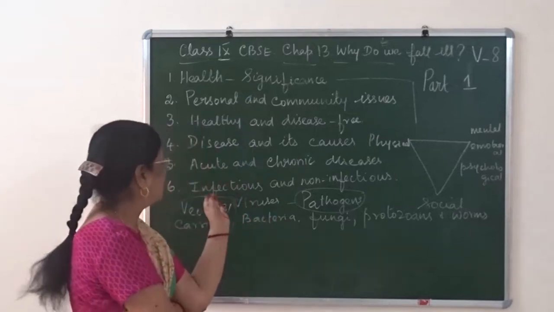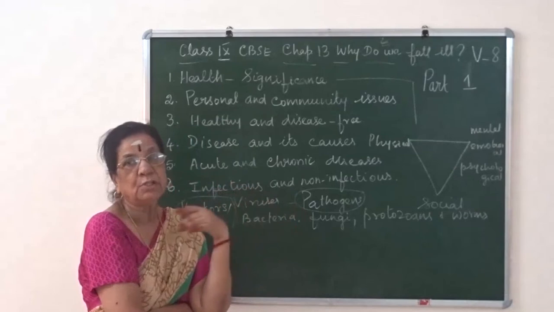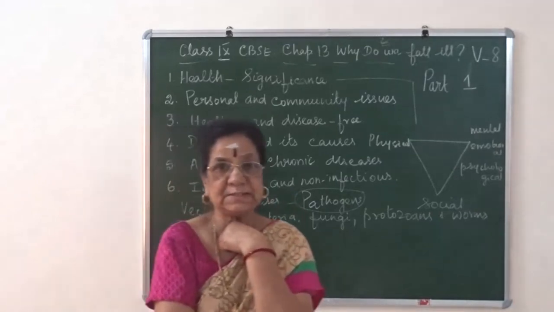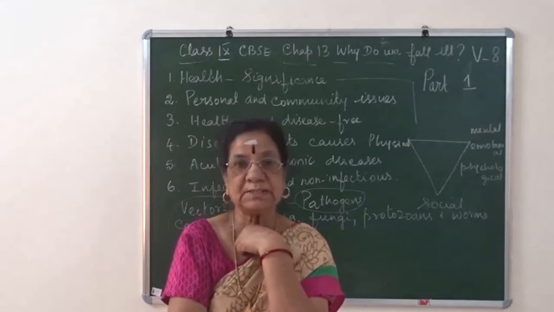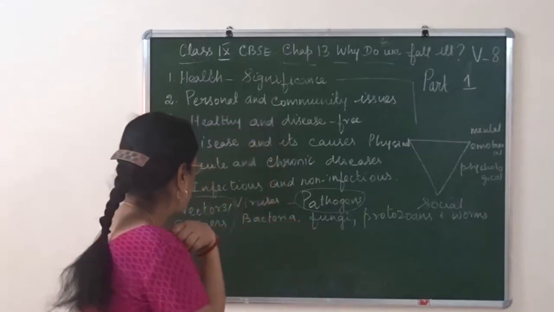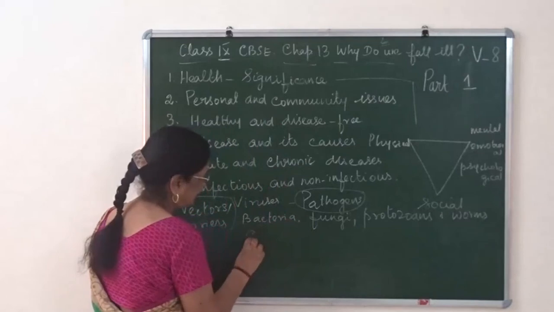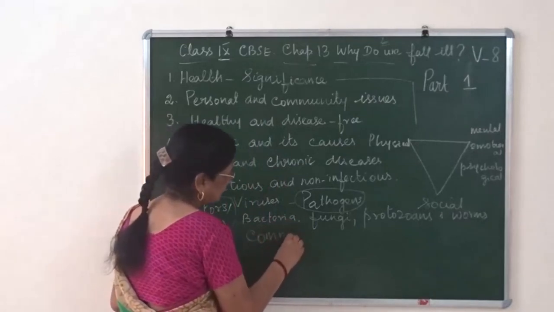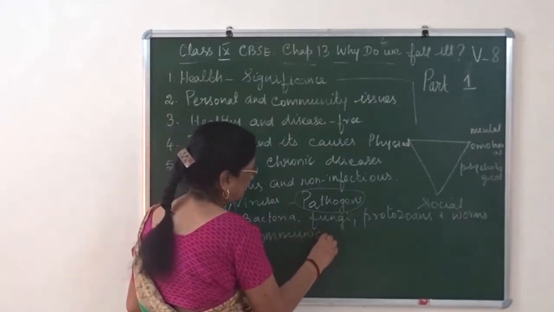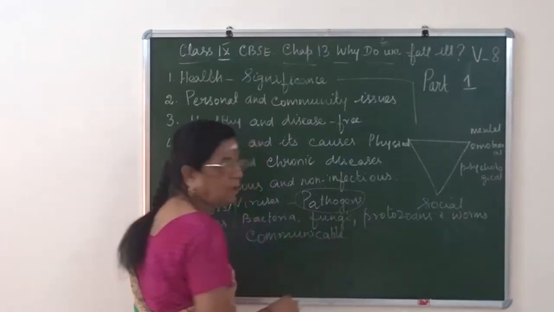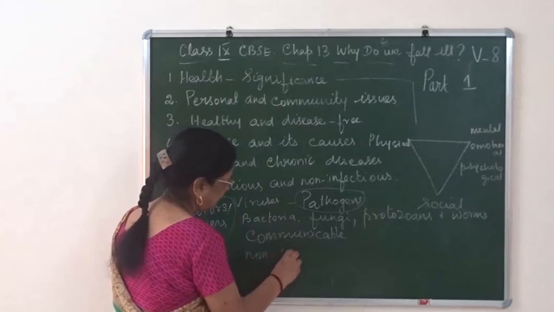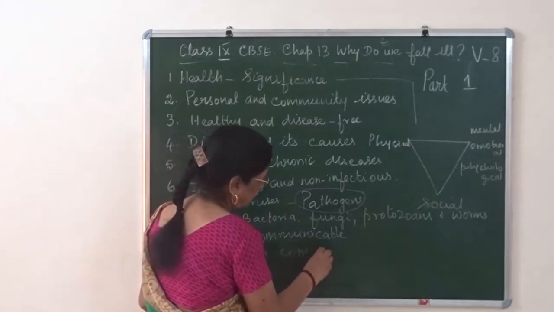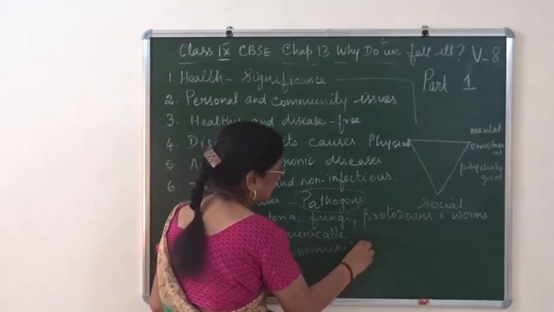And then infectious and non-infectious diseases. Diseases which are spread to others are called communicable diseases. Those which do not spread are called non-communicable diseases.